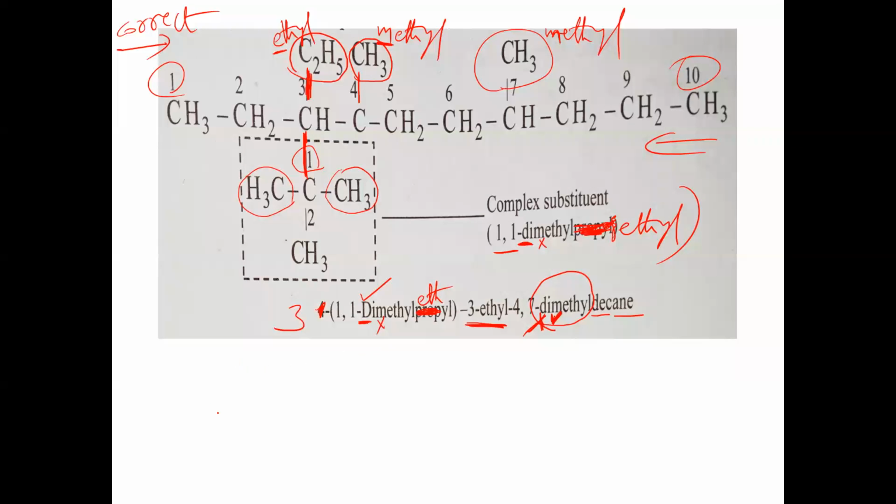So this is a very important thing to understand. What are these called here? Di is called a numerical prefix. Tri is called a numerical prefix. All these are numerical prefixes. The numerical prefixes should be taken into consideration while deciding alphabetical order, but only for complex substances. And the name of a complex substance is always written within square brackets. Let's take the screenshot.